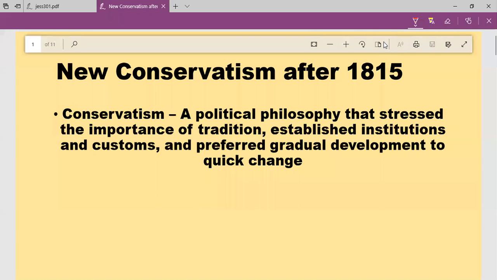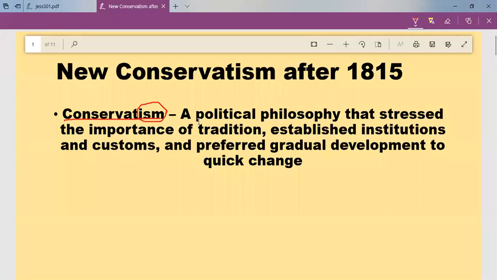Today, we are going to study a new topic, new conservatism after 1850. First of all, let us see what is the meaning of the term conservatism. Conservatism, like socialism and liberalism, also has an ism. Ism means ideology. So it is a political philosophy that gave importance to tradition.